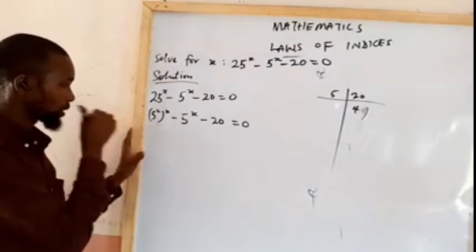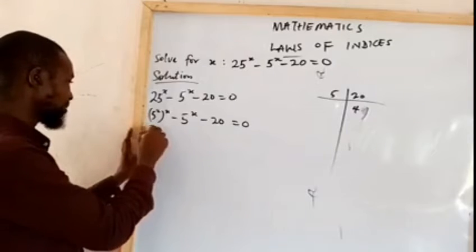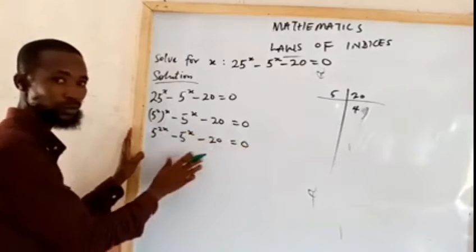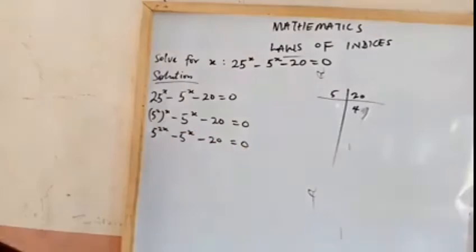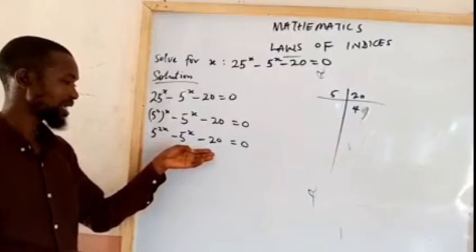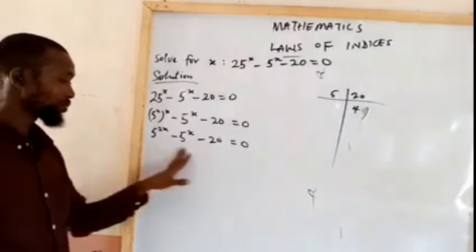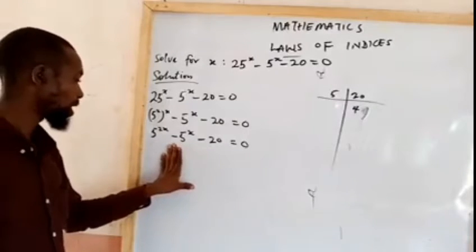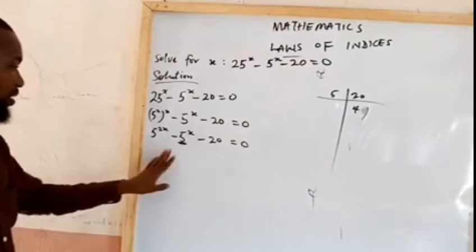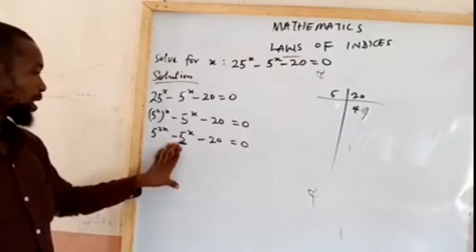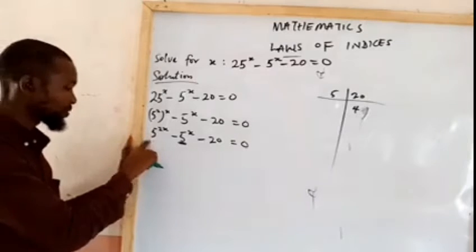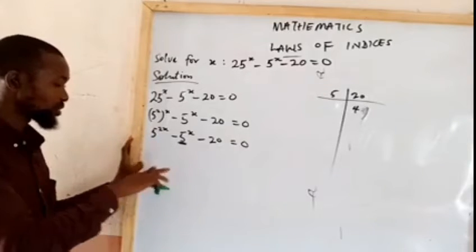What we want to do here is, okay, I still have my 5 raised to the power 2x minus 5 raised to the power x minus 20 is equal to 0. So let's assume this is the initial thing we want to do. Since this is the set of numbers in which everything here cannot be expressed on the base of 5, it is still this 5 that's going to give us the way out to solving this question. I want to break this down. The 5 raised to the power 2x has to be broken down into the smallest parts.